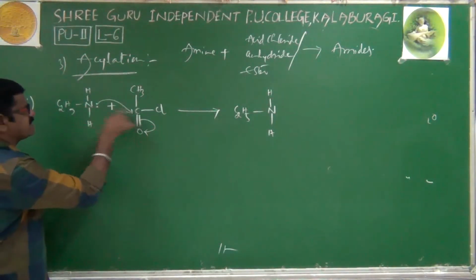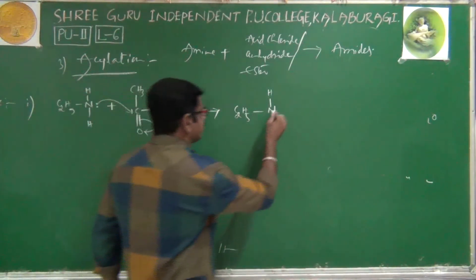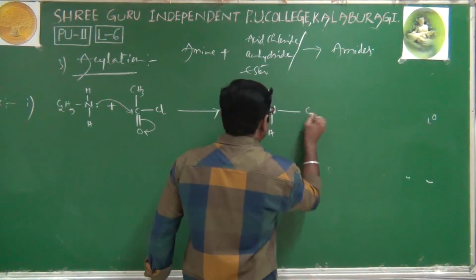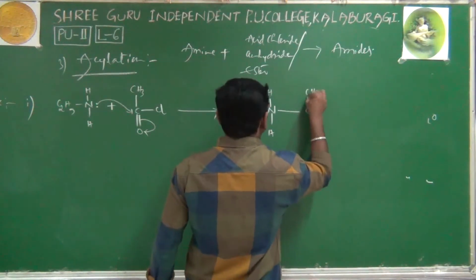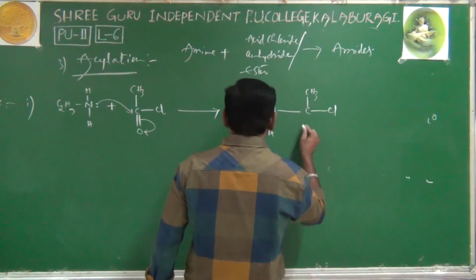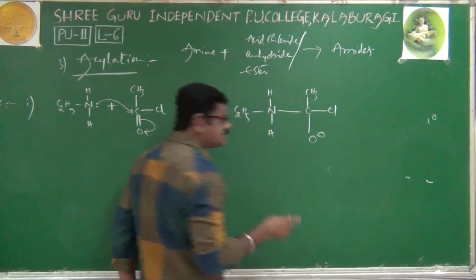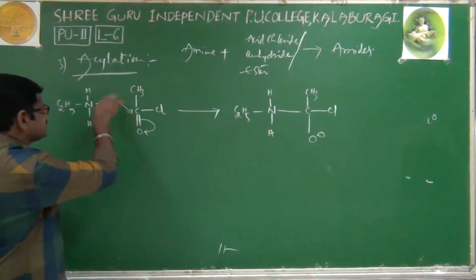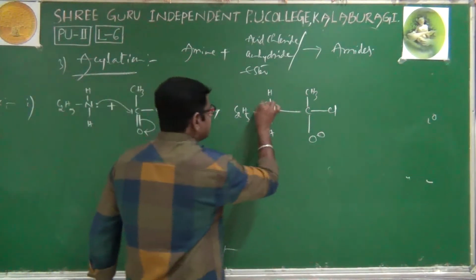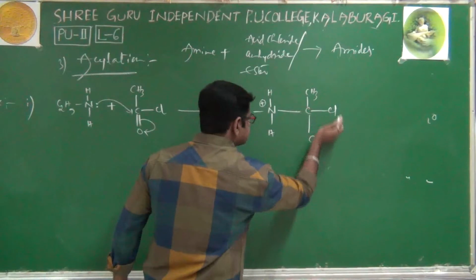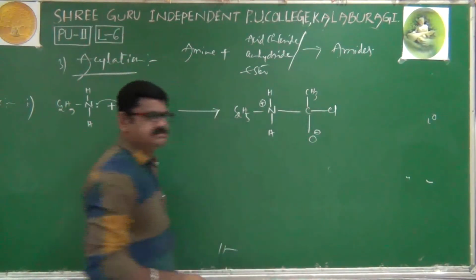Now between nitrogen as well as carbon, a new bond is forming like this. It is a new bond. And on carbon, above, we will write CH3, and of course Cl, and here the double bond is converted to a single bond with O minus simultaneously. Here nitrogen is giving an electron pair, that's why nitrogen is getting a plus charge. This is an intermediate compound.